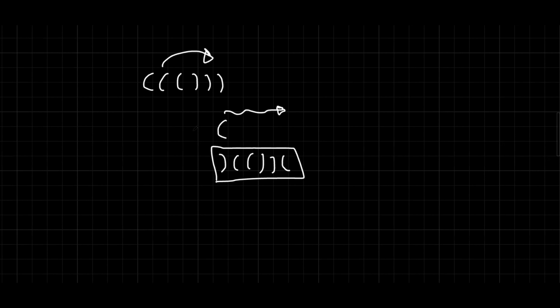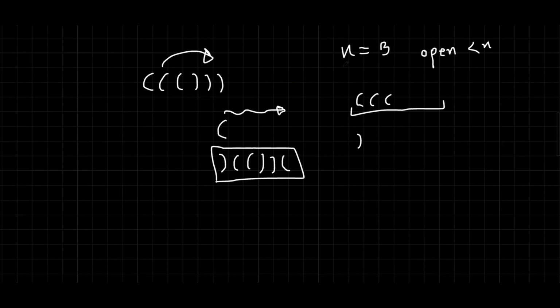So let's break down the problem. Our problem is, how can we add the open bracket and how can we add the closing bracket? In the problem statement, we are given a limit, which is n. Suppose n is 3. Now, we can add at most 3 open brackets in our given combinations, right? So for adding the open bracket, the condition is that the number of open brackets should be less than n. This is the first condition.